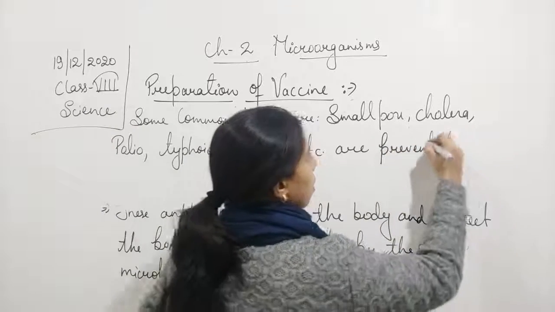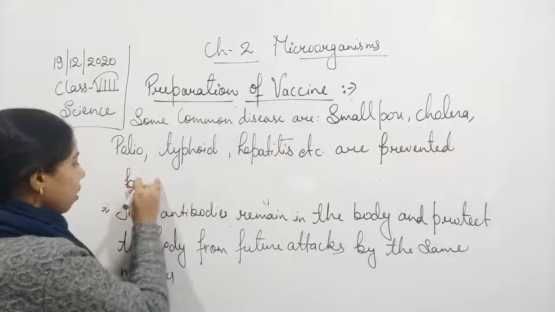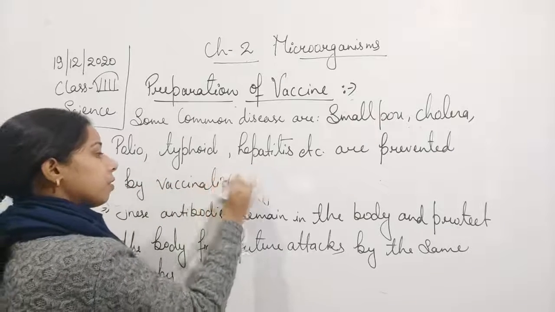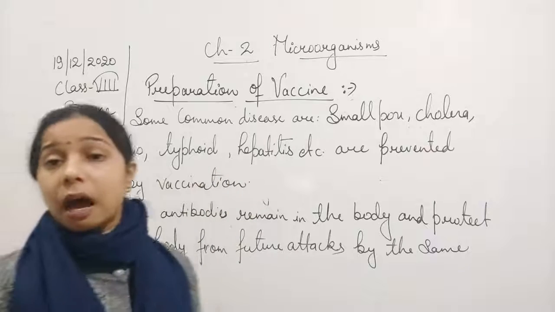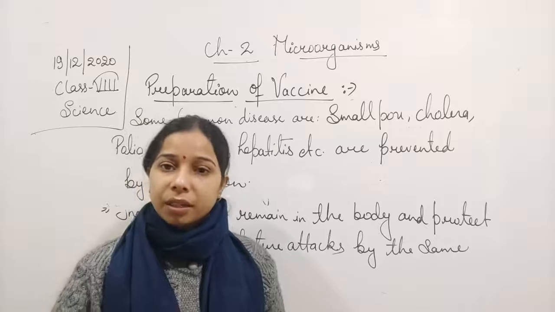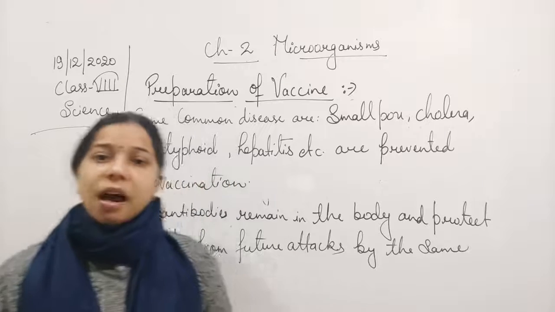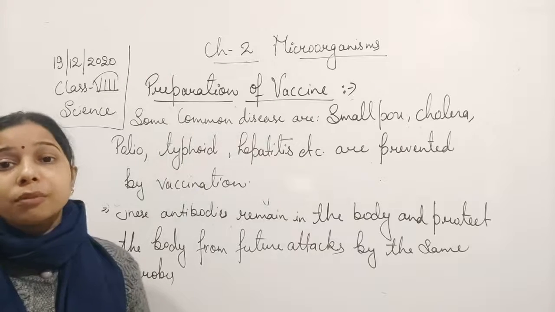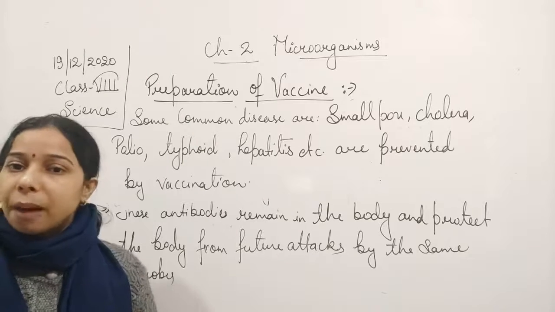Prevented by vaccination. Prevented through vaccination. So there are a lot of diseases which can be prevented through vaccine, by the process of vaccination, and these will help in protecting the body from the future attack of the microbe.